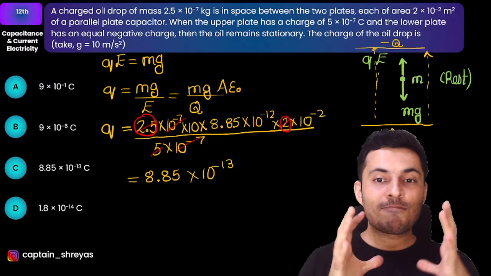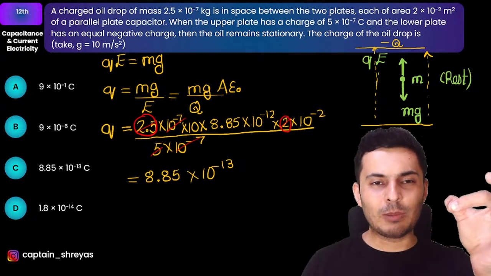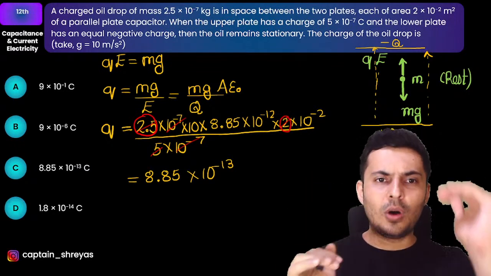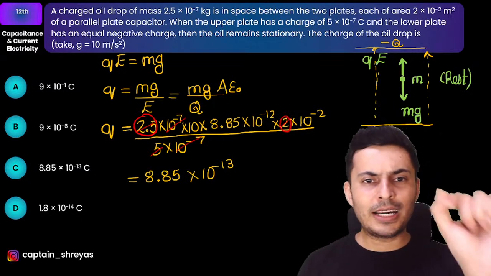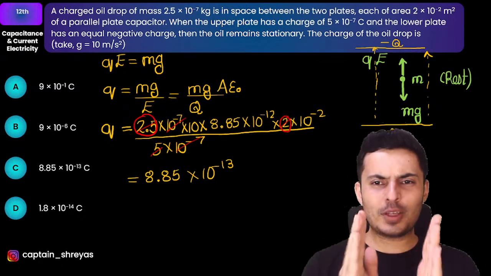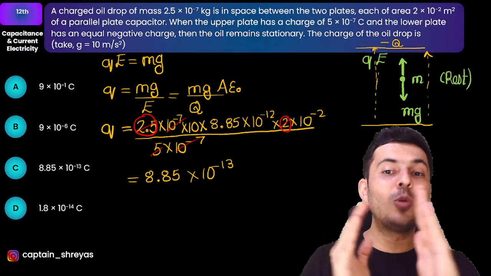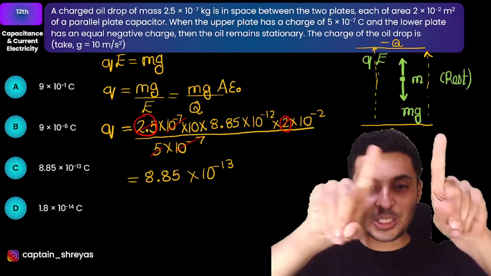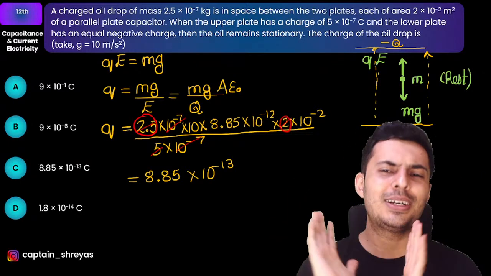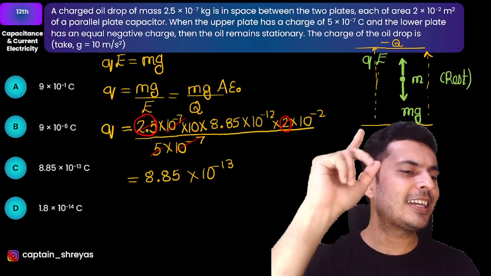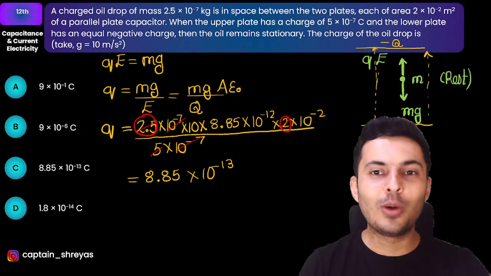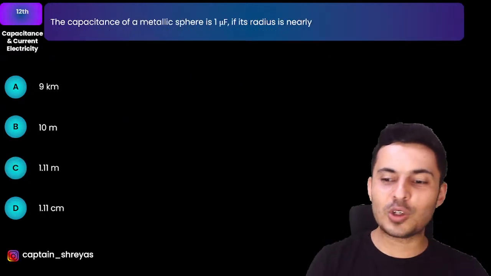Milliken oil drop experiment. Basically, he suspended oil drops of different sizes, and he saw that there were oil drops which were suspended at equilibrium. He calculated the charge using the same formula, and he found that the charge was always a multiple of a certain value, and that value was 1.6 into 10 to the power minus 19. He did this experiment multiple times and found that it was always a multiple of 1.6 into 10 to the power minus 19. Excellent chemistry, atomic structure. This is a very famous experiment, guys. This is the working principle behind it. And you just solved it like a problem.